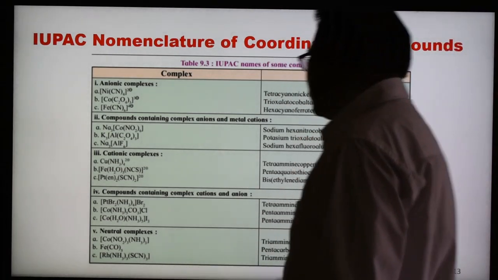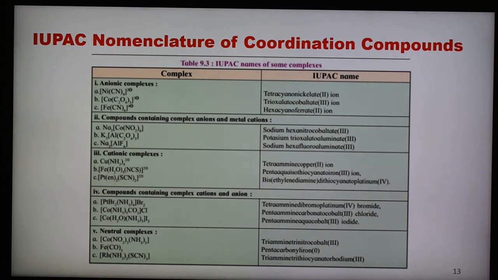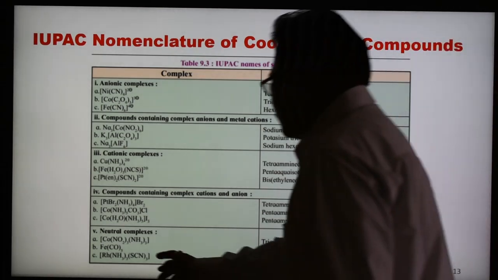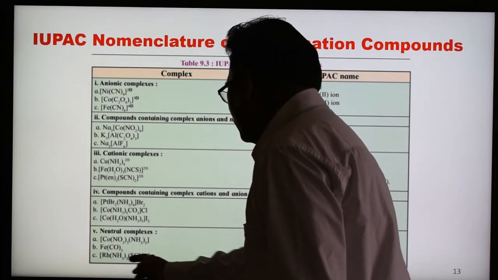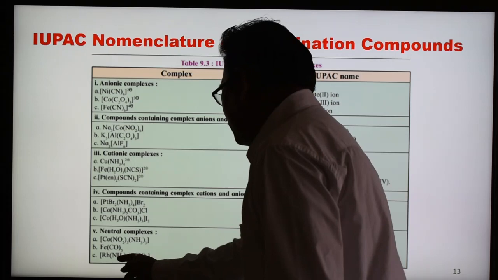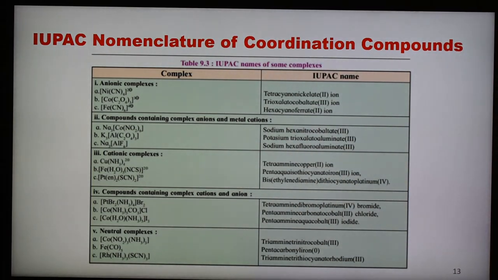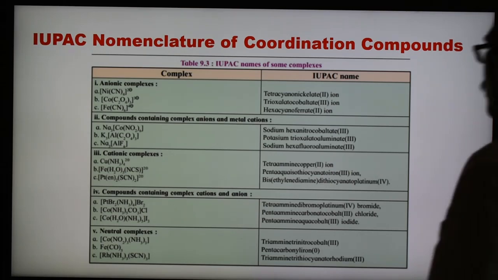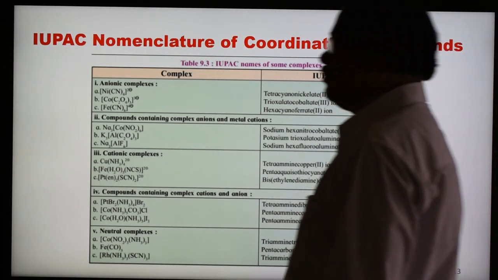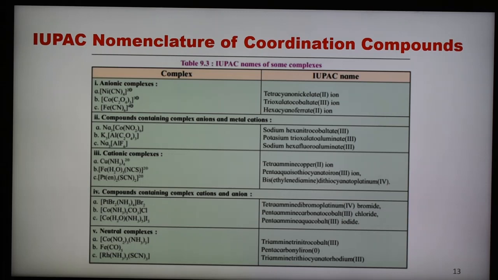In case of last example, 2 ligands are there. So triamine trithiocyanato, triamine first, amine then thiocyanato. So triamine trithiocyanato rhodium 3 complex. So in this way, these are the list of IUPAC names of some complexes given, and we have to follow all these rules.